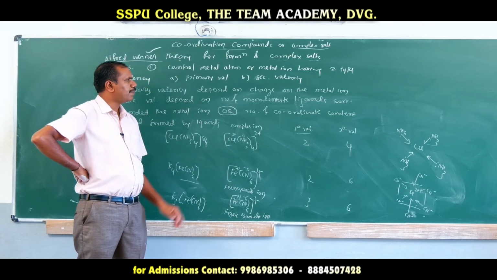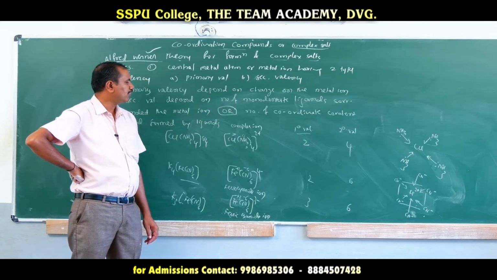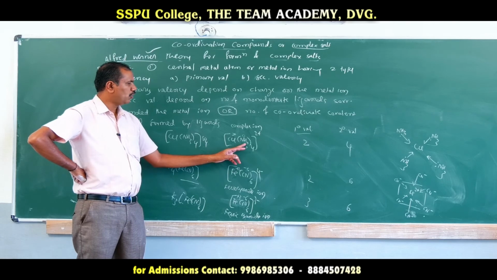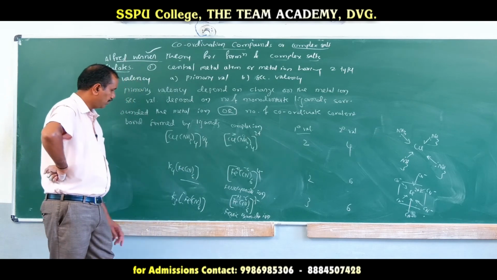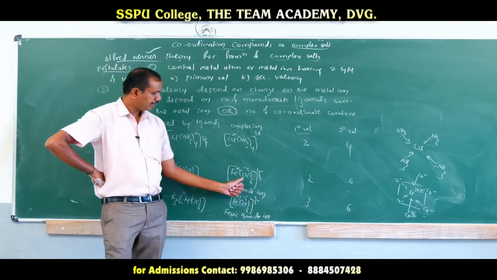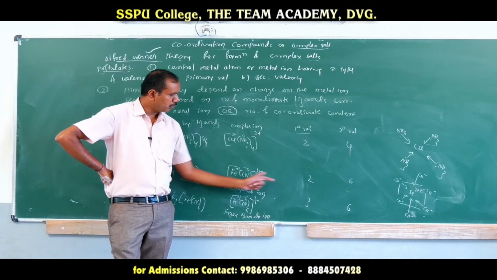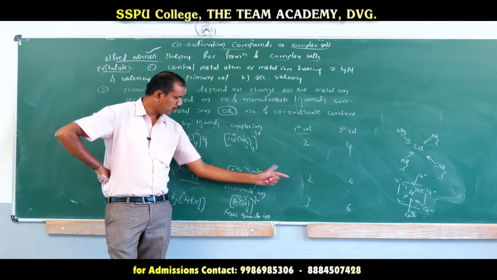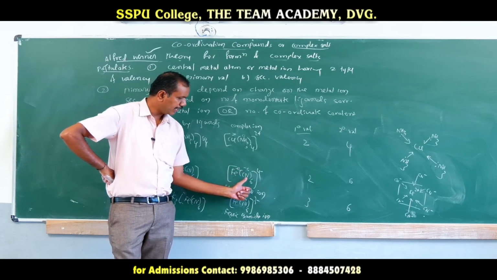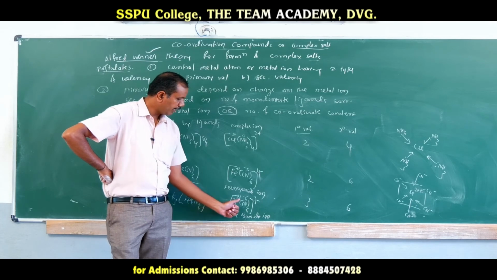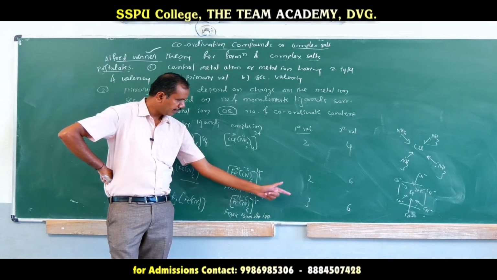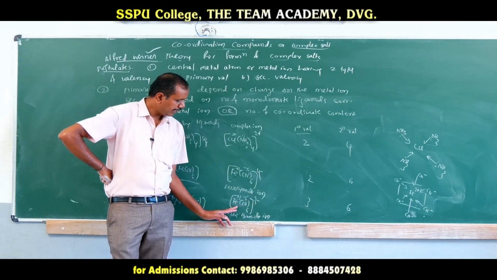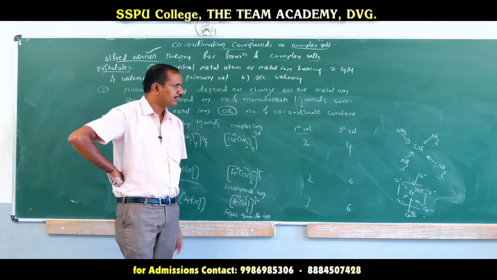Secondary valency depends upon the number of monodentate ligands surrounding the metal ion. Ammine is monodentate and can donate one pair. There are 4 monodentate ligands, hence the secondary valency is 4. In potassium ferrocyanide, the charge on the metal ion is 2 and the secondary valency is 6, because of 6 monodentate ligands. In potassium ferricyanide, the charge on the metal ion is 3, so the primary valency is 3, but the secondary valency is 6.